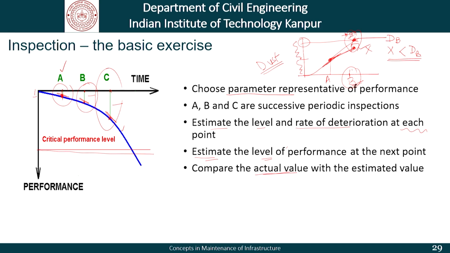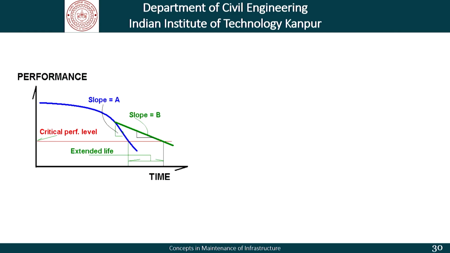The problem will arise if the critical deterioration levels are close by, and that is where we need to be more careful. For example, a situation where at this point we predict that if this slope continues, we will hit the critical performance level in this time itself, and we do not want to do that.